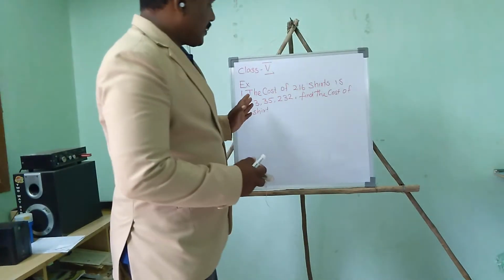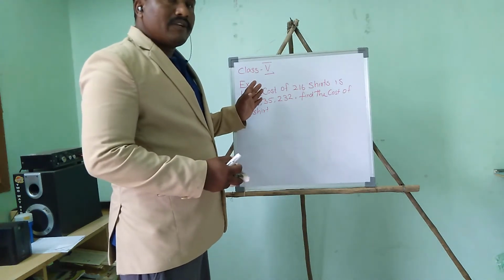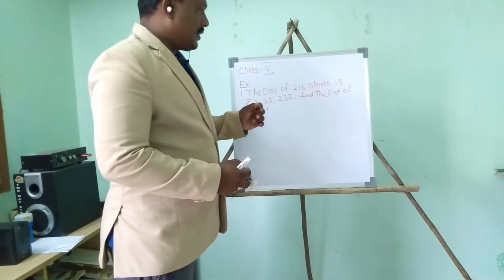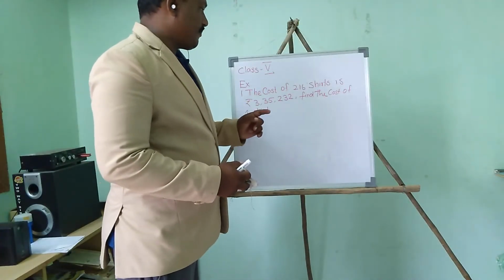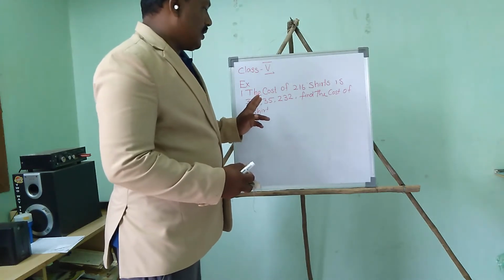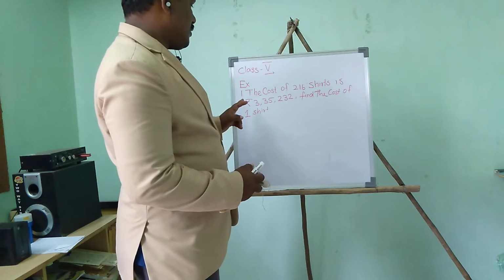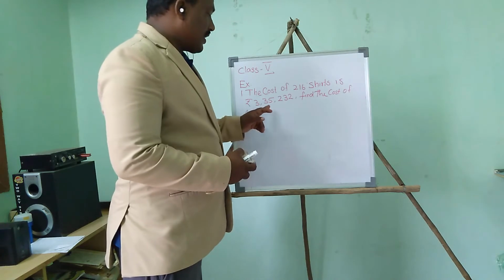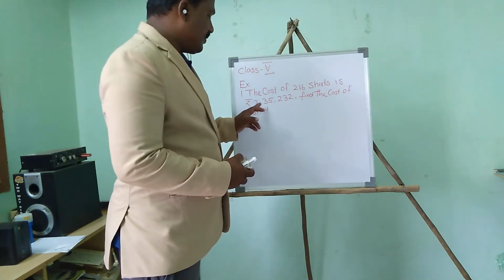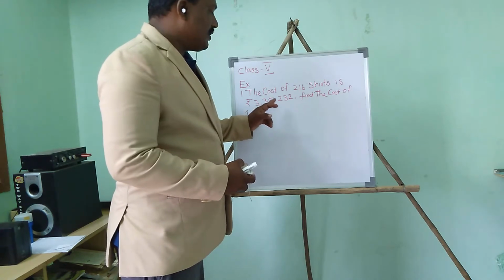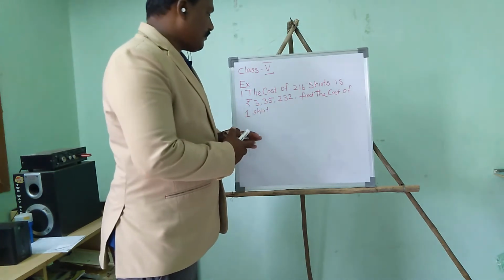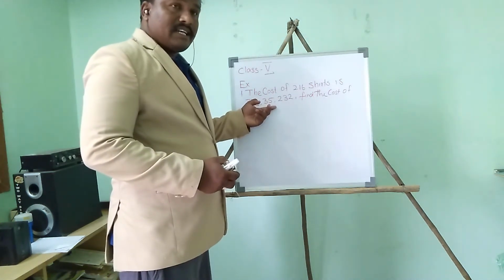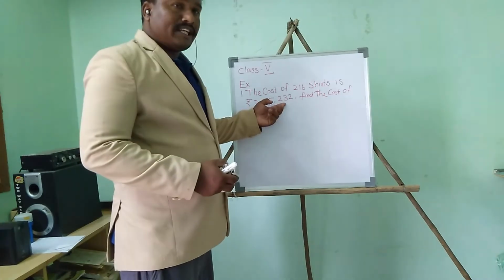The cost of one t-shirt is not given. For 216 t-shirts, the total cost is 3 lakh 35,232 rupees.